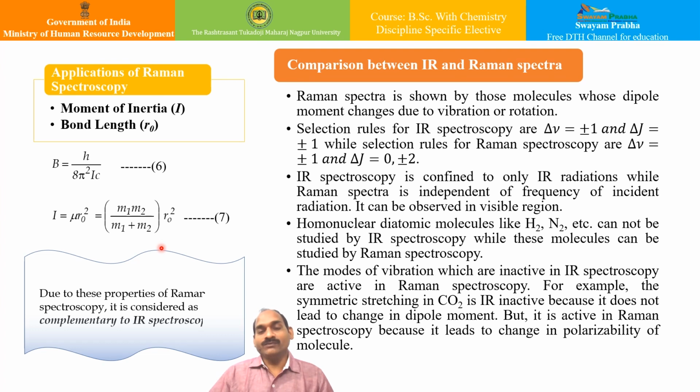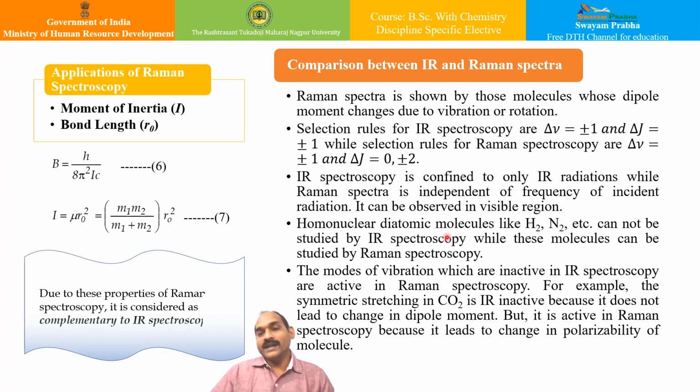In conclusion, if we go for the comparison of IR and Raman spectra, IR spectra are basically shown by those molecules whose dipole moment changes due to vibration or rotation. Also, the selection rules for IR spectroscopy are that the change in vibrational states is plus minus 1 and in rotational states plus minus 1, while the selection rules for Raman spectroscopy are plus minus 1 for vibrational states and 0, plus minus 2 for rotational states. IR spectroscopy is confined only to IR radiation, while Raman spectra are independent of the frequency of incident radiation and can be observed in the visible region as well.